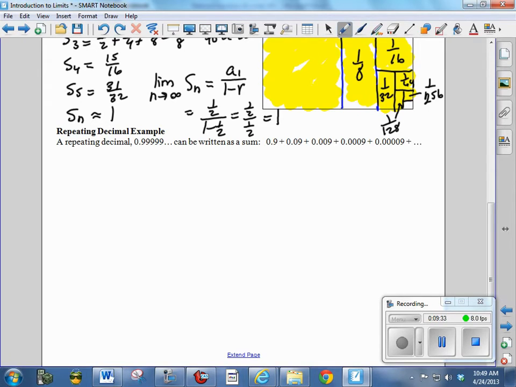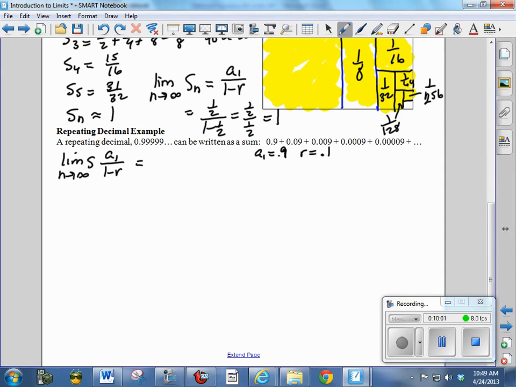Our first term is 0.9, so a sub 1 is 0.9, and r is equal to 0.1. And we could use the sum of an infinite sequence like we just did.